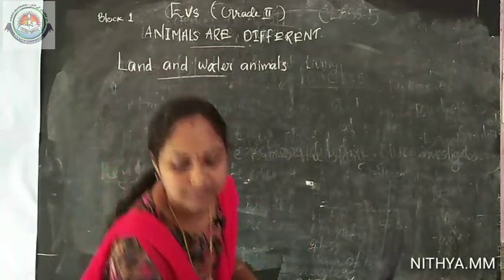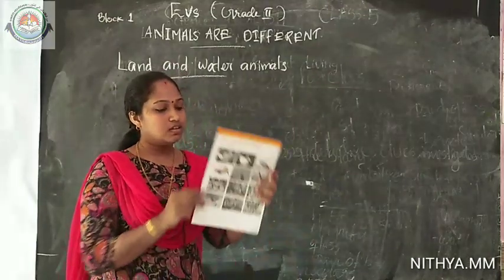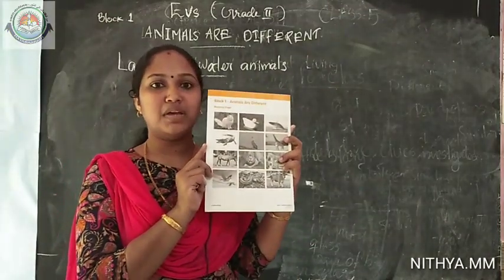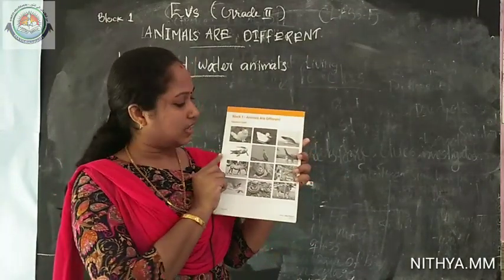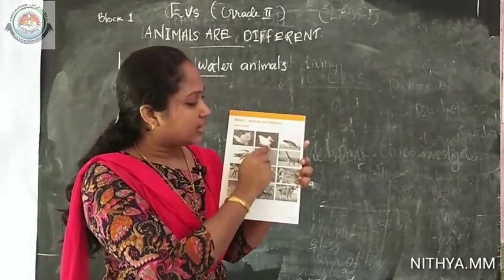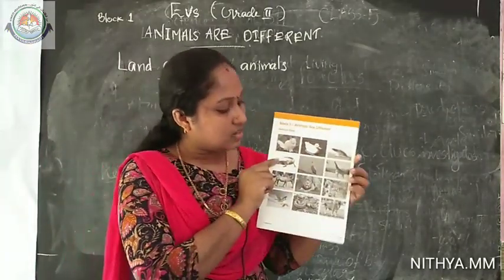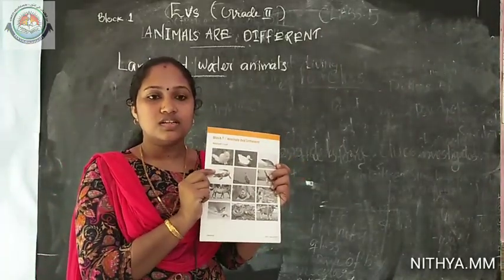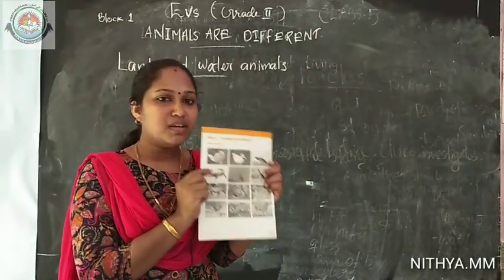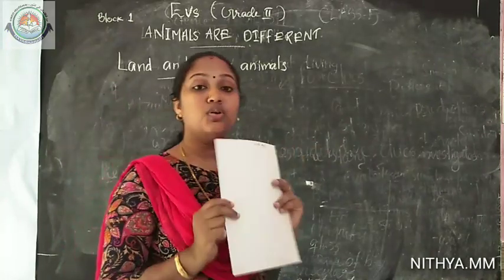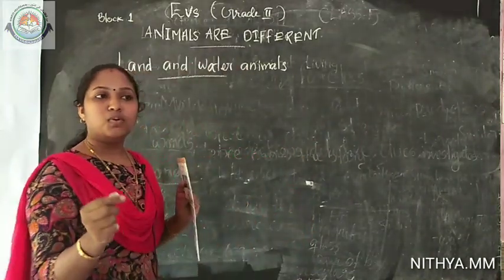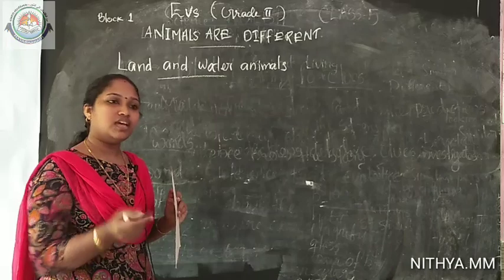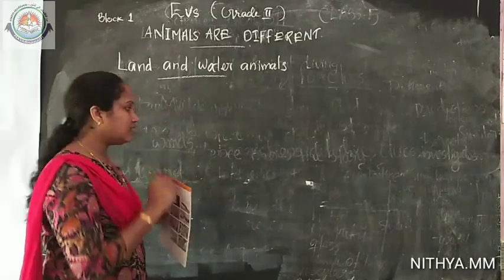Okay. To learn this lesson very properly, we have a resource sheet in our workbook. I will show you that. Look here all of you, we can see many animals here. Okay, cat is here, duck is here and whale is here. Many animals are here. So, shall we write the names of these animals on the board? If you know the names of more animals, we can add that also. Okay, let's start writing.